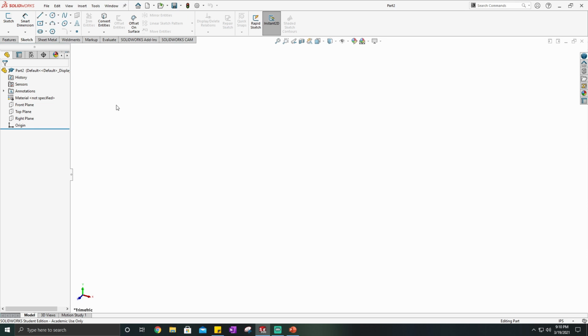So one of the first things that I like to do when I start a new part is I like to make sure my dimensions are set to what I want and that my material is selected to what I want. If I know that I'm making something out of aluminum, I can just set that in the beginning, that way it's there. If material doesn't matter to you, you kind of just want to throw some ideas around and get a feel, you can always add a material later, that's fine. But I like to do it in the beginning just because if I like to do a simulation on it, sometimes it's easy to forget, or if I go to machine something, it's very easy to forget to set your material until afterwards.